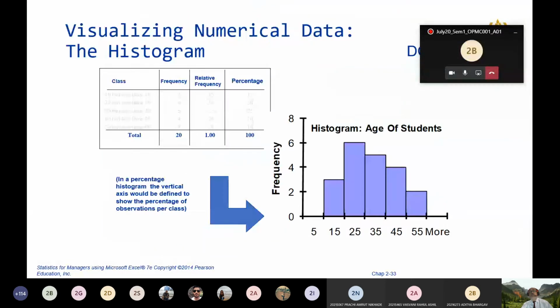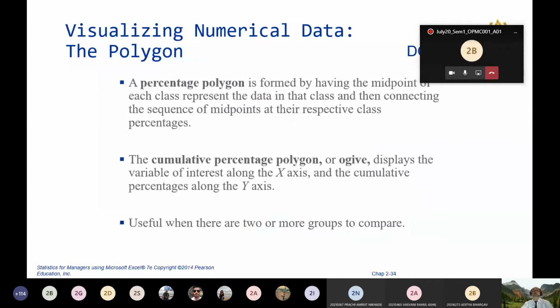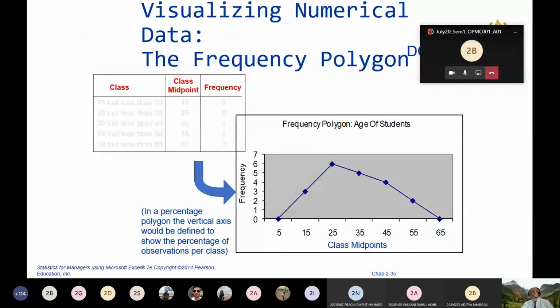If you have a frequency class and frequency distribution, or the relative frequency and percentage is given, you can show it with the help of a histogram. Histogram I am showing on the right-hand side. This is the way the histogram looks. You can also show it with the help of a polygon, where the class midpoints are along the x-axis and frequencies along the y-axis.